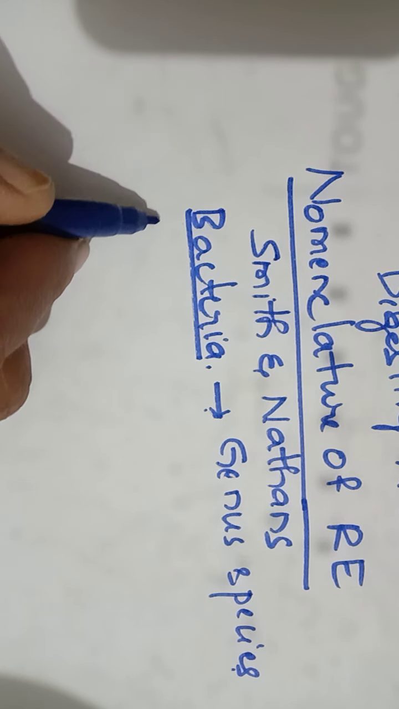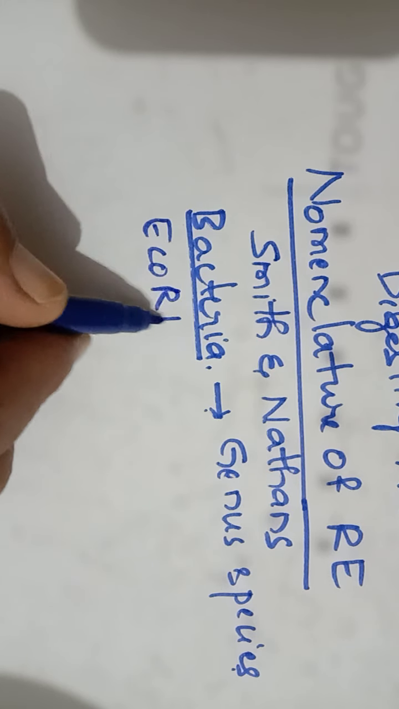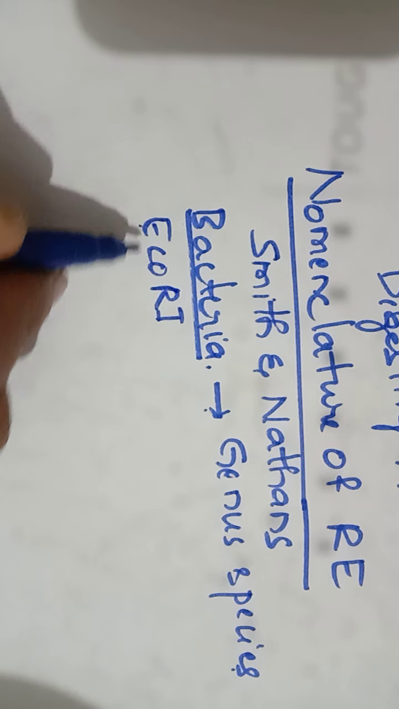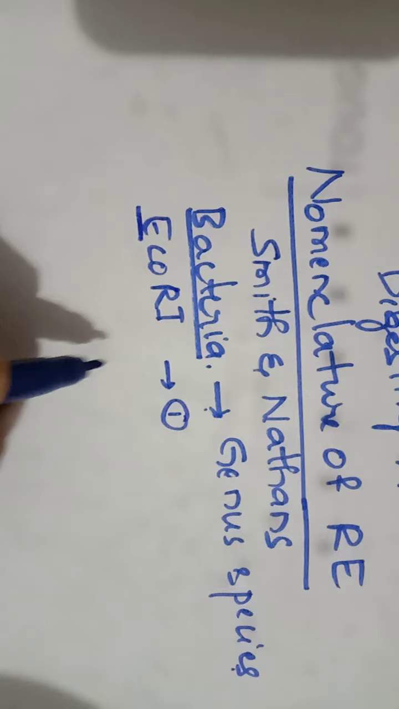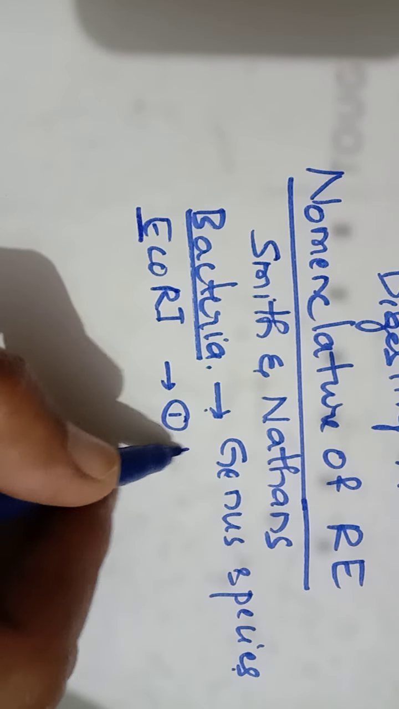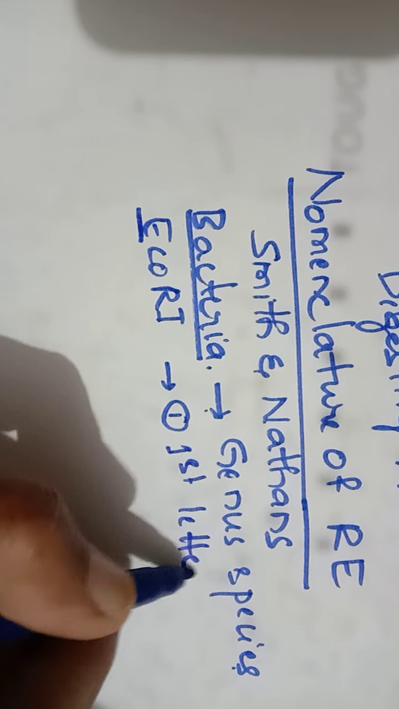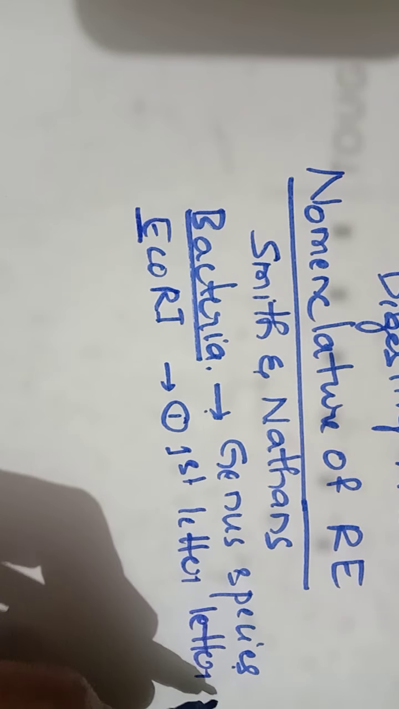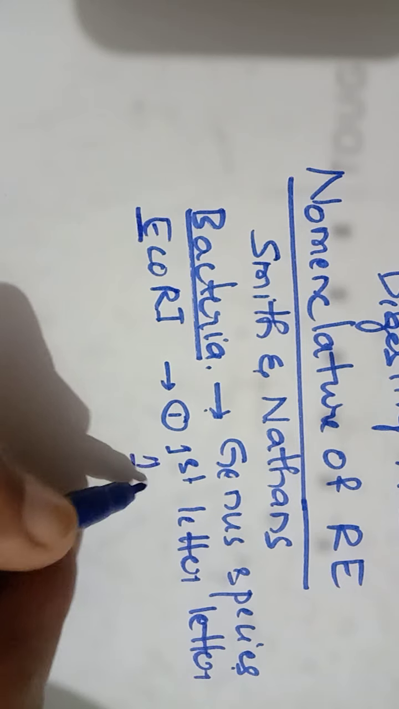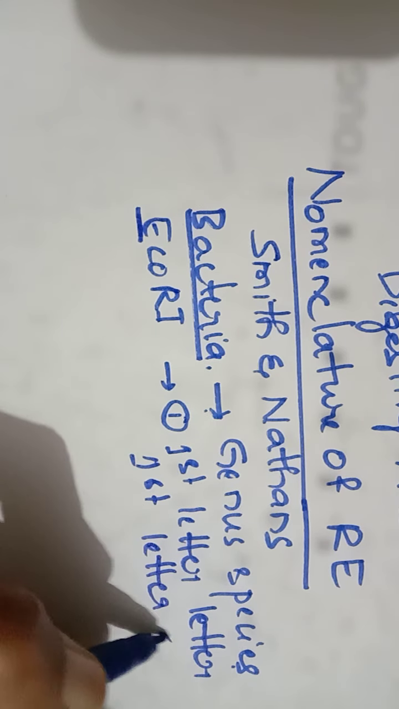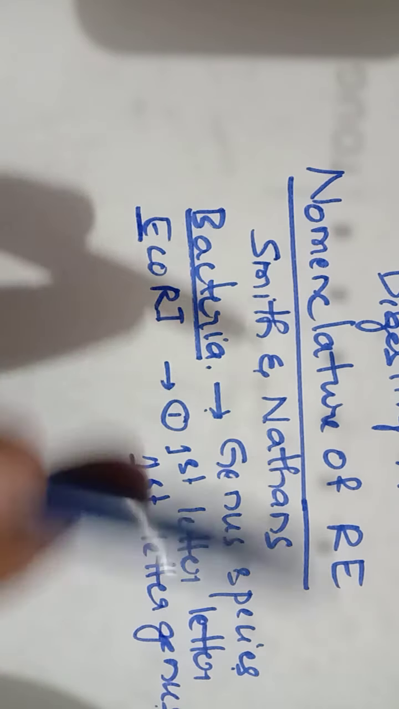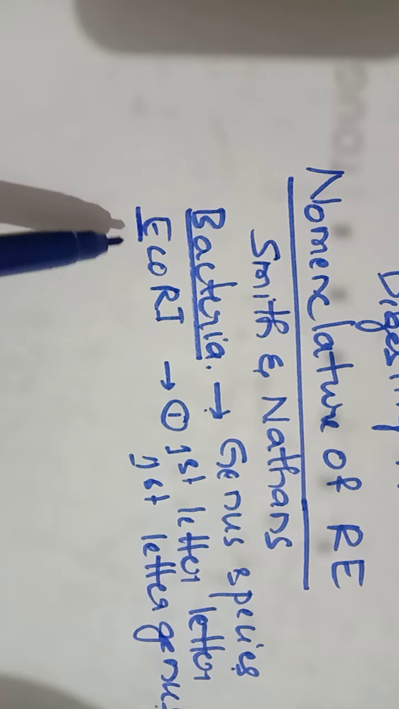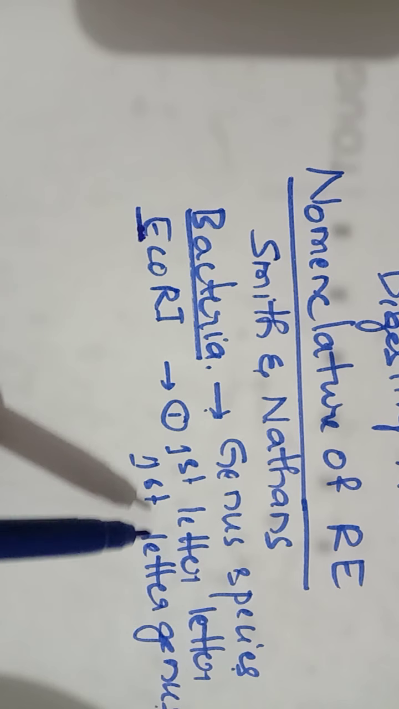So for example, EcoRI, if we take it as an example, the naming will have a set of rules. First is the first letter of the name should be the first letter from the genus name. It should be the first letter of the genus name of the bacteria from which it has been isolated. Okay. So restriction endonucleases are isolated from bacteria. The first letter of the enzyme should be the first letter of the genus name.